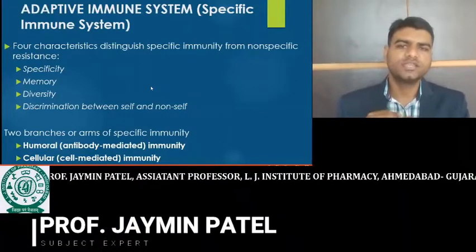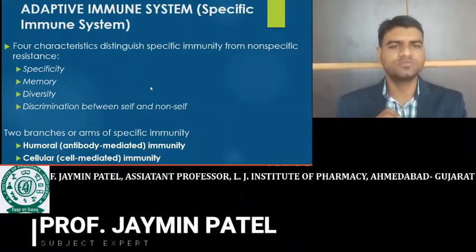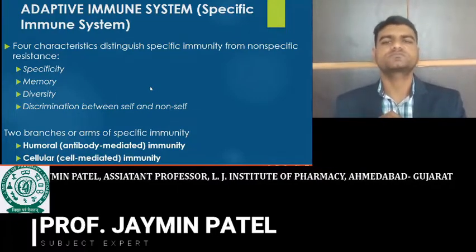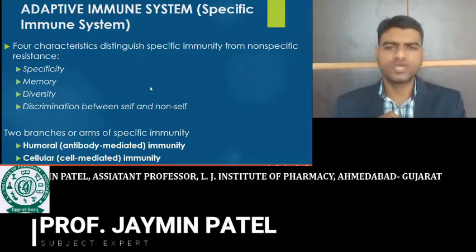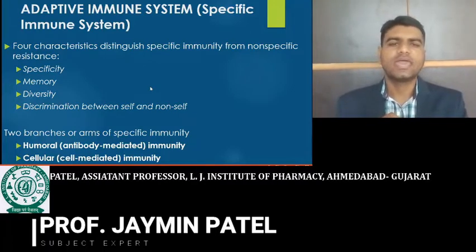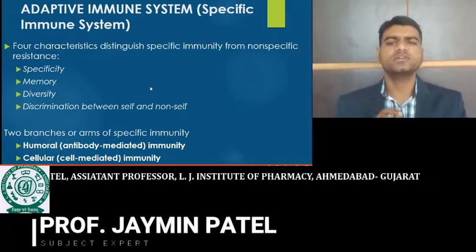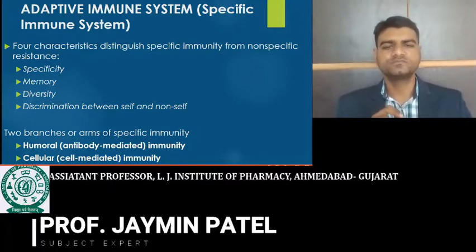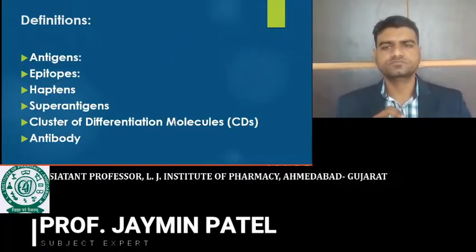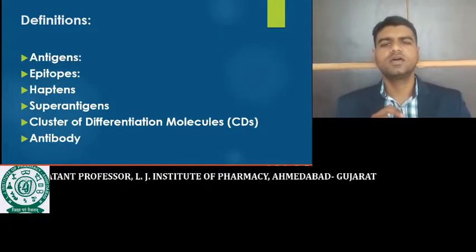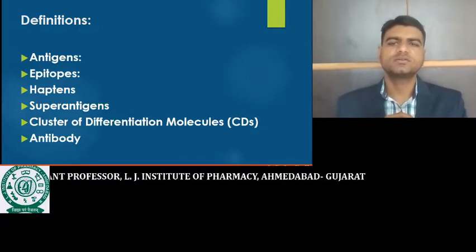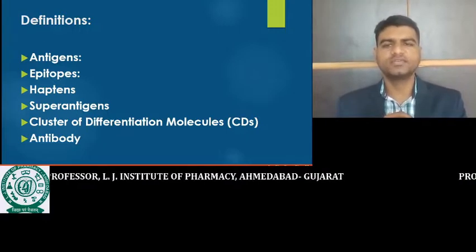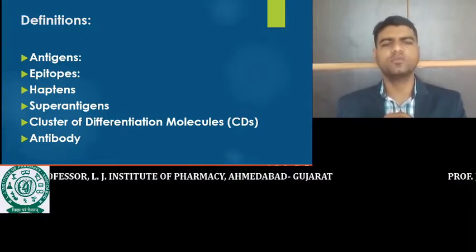So students, the characteristics of the adaptive immune system we already discussed in our last sessions. Now in the adaptive immune system, there are two main types: humoral immunity and cellular immunity. Before understanding humoral immunity and cellular immunity, we will understand some terminology. The main terms are antigens, epitopes, haptens, superantigens, cluster of differentiation molecules, and antibody.